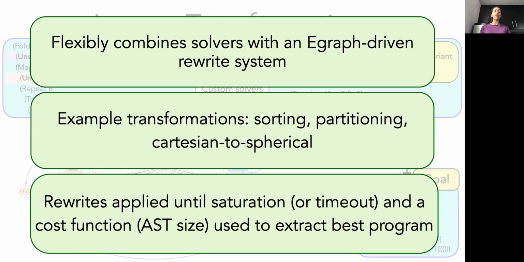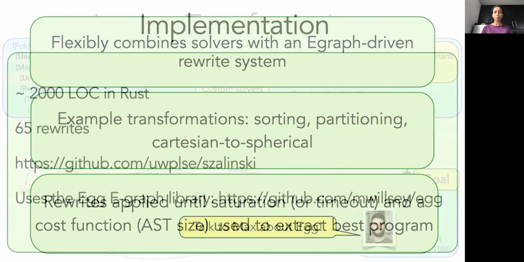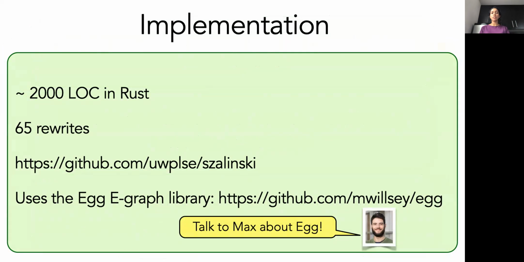So far we have seen several rewrites, including custom solvers. Selinsky applies all these rewrites to the input expression until saturation, and then it uses a cost function, typically AST size, to extract the best program from the E-graph data structure. Selinsky is implemented in Rust in about 2,000 lines of code. It has about 65 rewrite rules. Our code is publicly available in this repo. Selinsky uses an egraph library called Egg, which is developed by my co-author, Max. You should talk to him if you're interested in using Egg for your application.